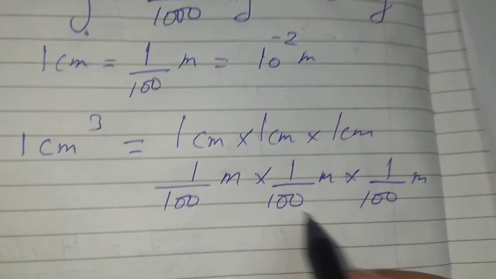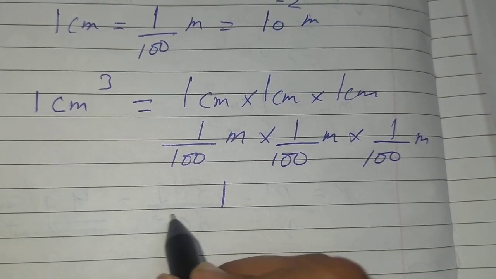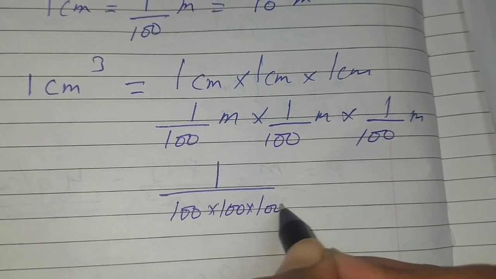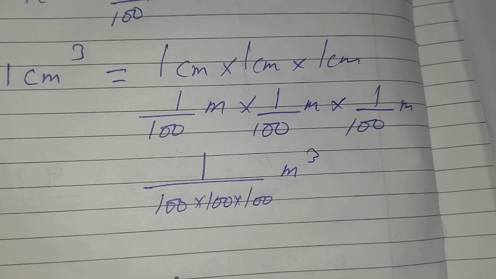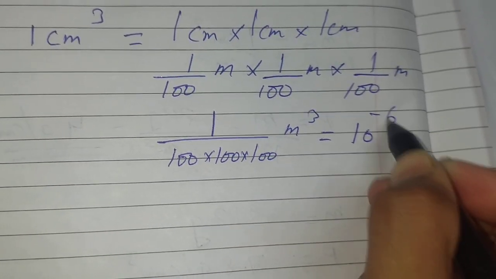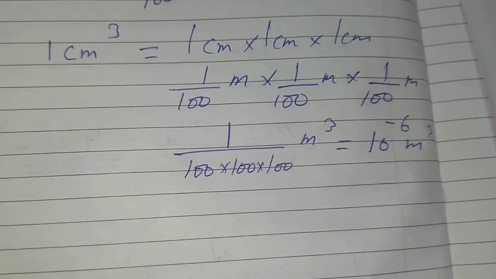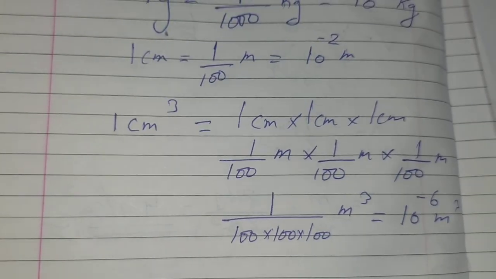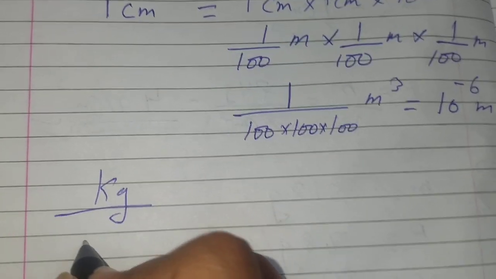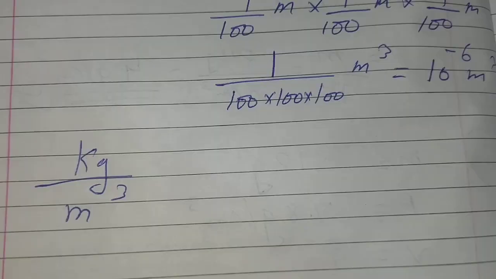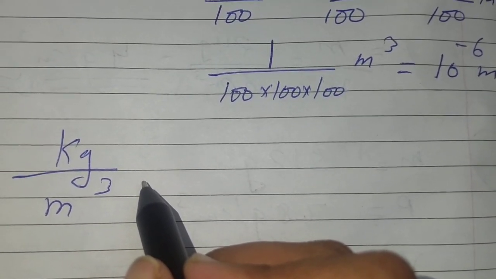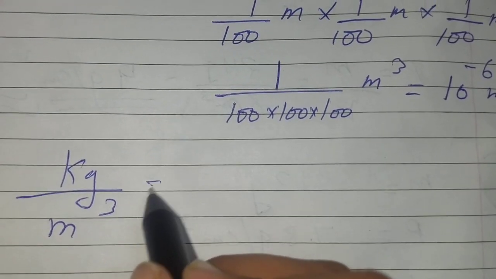Okay, like that you can write. So after simplifying it, you can get like that. So you can write this expression as 10 to the power minus 6 meter cube. Now you have to see that your SI unit is this one. So you have to convert from gram to kg per meter cube.